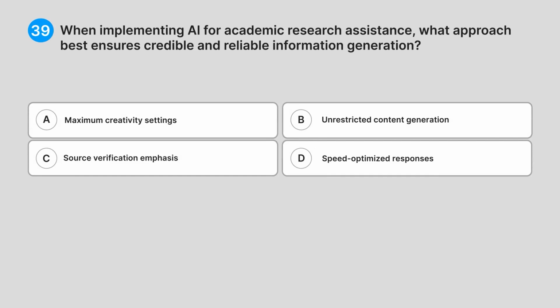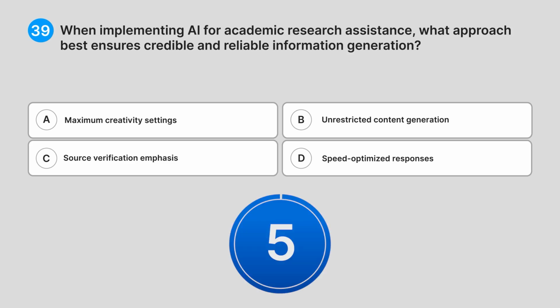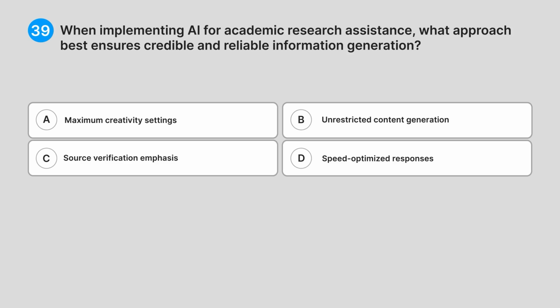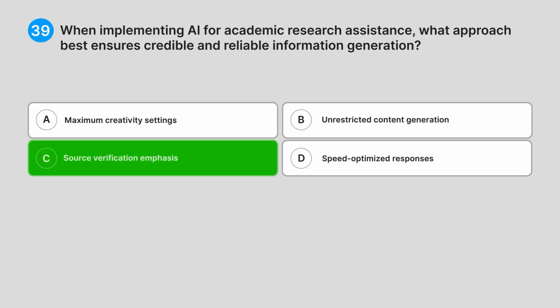39. When implementing AI for academic research assistance, what approach best ensures credible and reliable information generation? A. Maximum creativity settings. B. Unrestricted content generation. C. Source verification emphasis. D. Speed optimized responses. Can you guess the answer? Correct answer: C. Source verification emphasis.